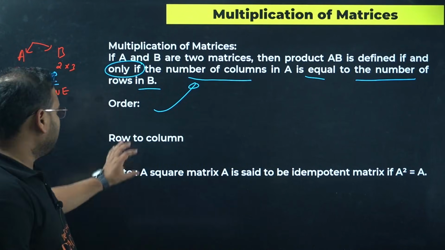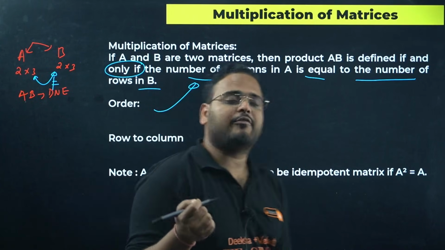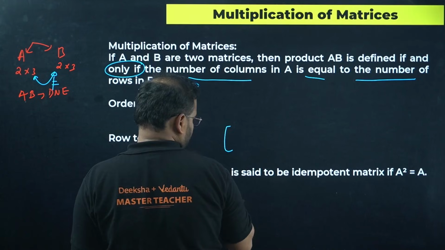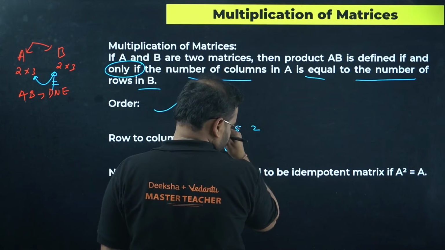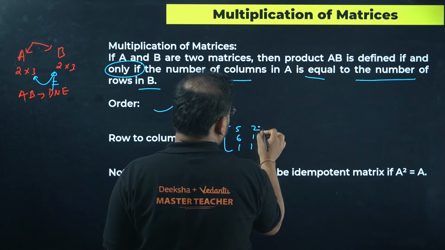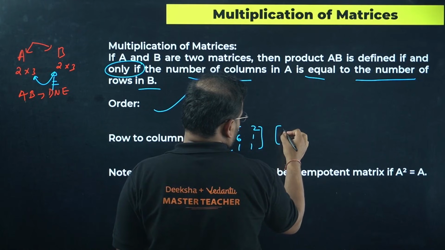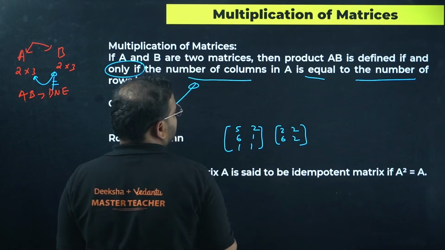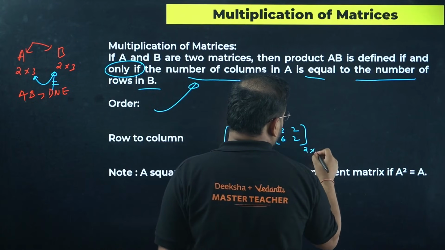Clear? Now, row to column. Whenever you're multiplying matrices, you always multiply from where to where? I'll show you. Let's see, this is 5, 2, 6, 1, 1, and we have here a matrix 2, 2, 6, 2. What is this? This is, sir, 3 cross 2, and this is, sir, 2 cross 2.